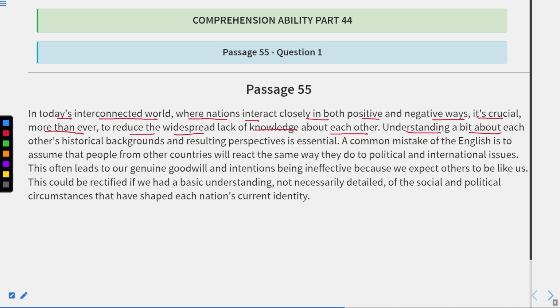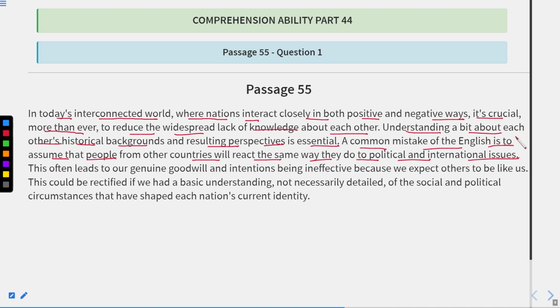Understanding a bit about each other's historical backgrounds and resulting perspectives is essential. So it is totally essential for one person to understand a bit about each other, or a bit about the rest of the world. A common mistake of English is to assume that people from other countries will react the same way they do to political and international issues.